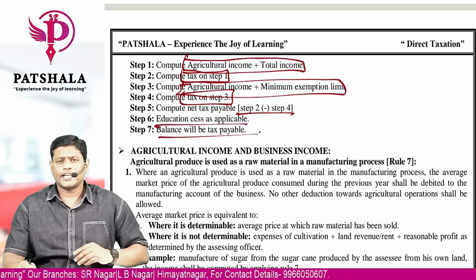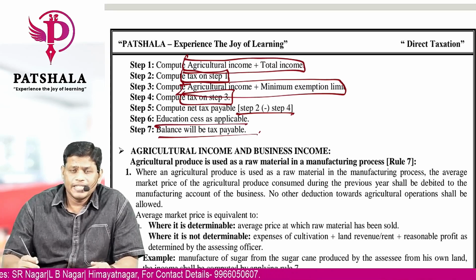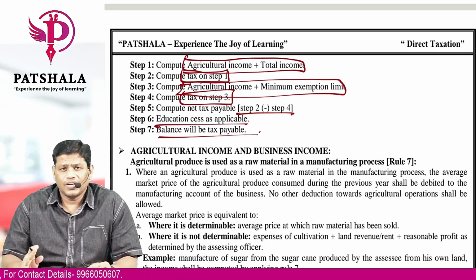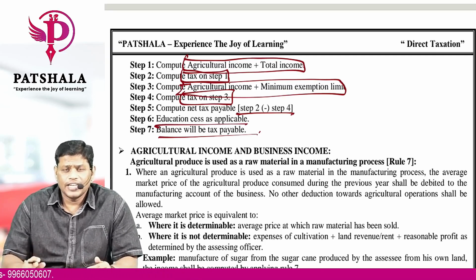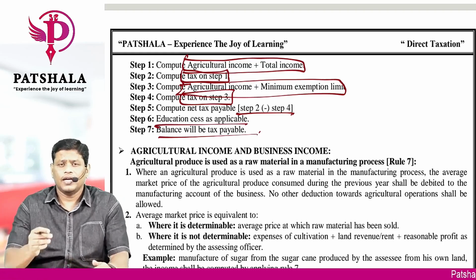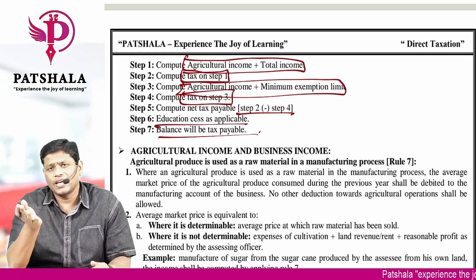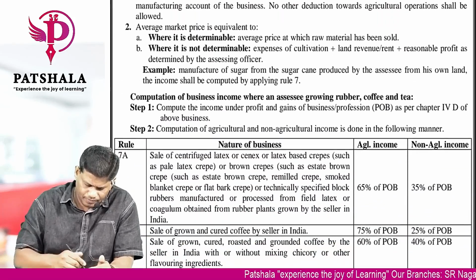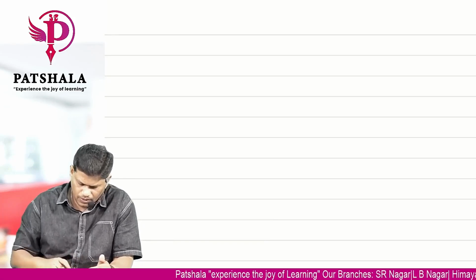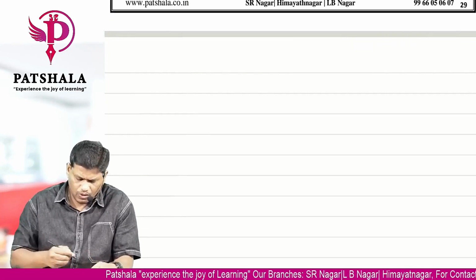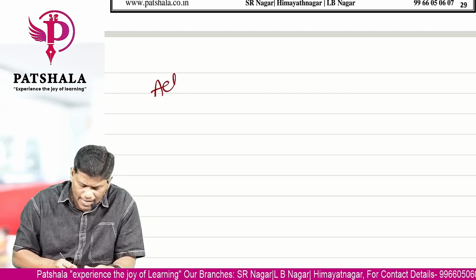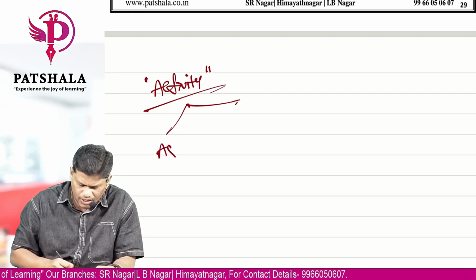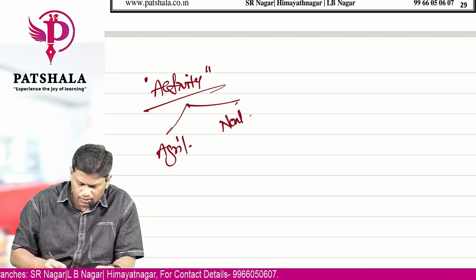Okay, let's move on to the next one, that is composite business income. We have seen the definition of agricultural income. Then we have seen the taxability of agricultural income. Now the next one is composite business income, where the income is a combination of agricultural and non-agricultural income. When does that generally happen? It is like this. You know that the activity which we do, with this understanding, can be broadly categorized as agriculture and non-agriculture.